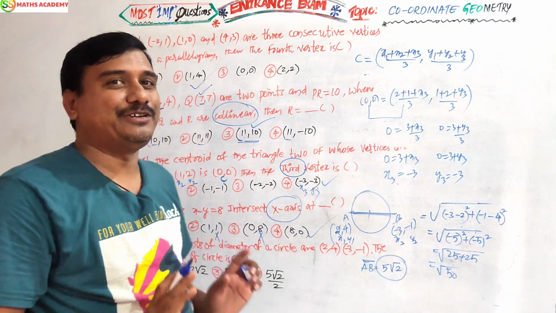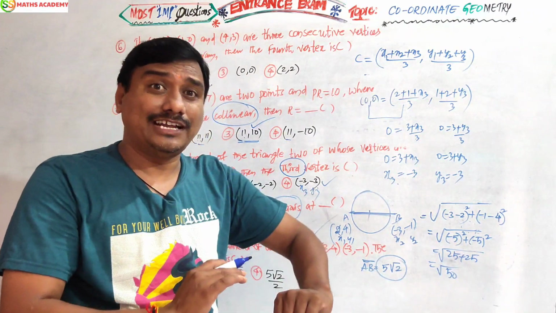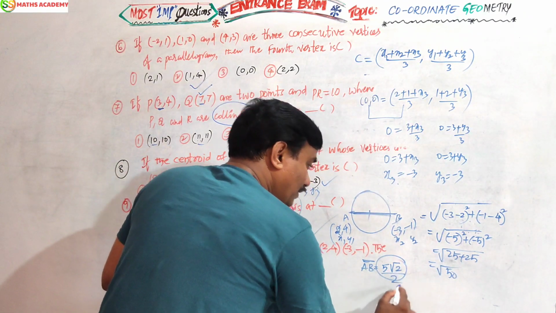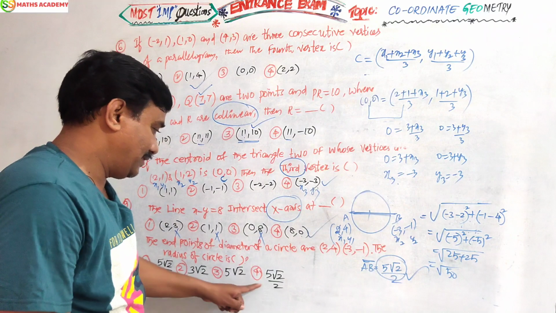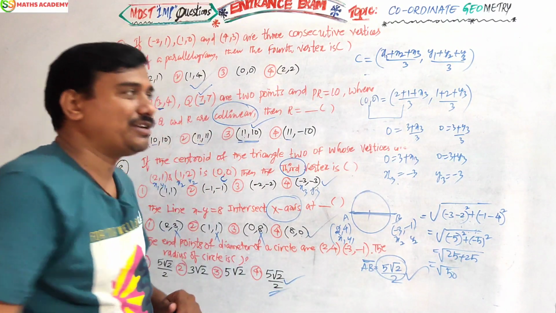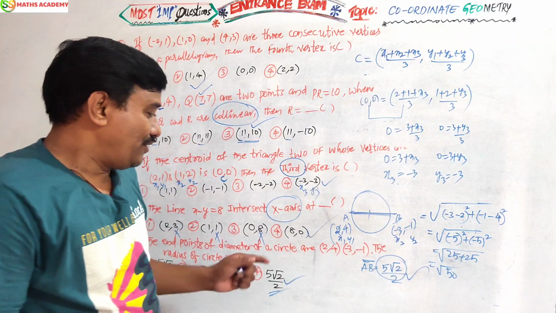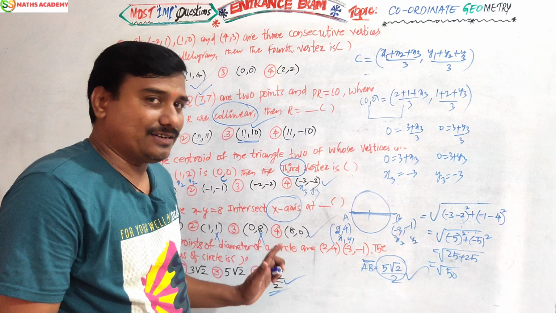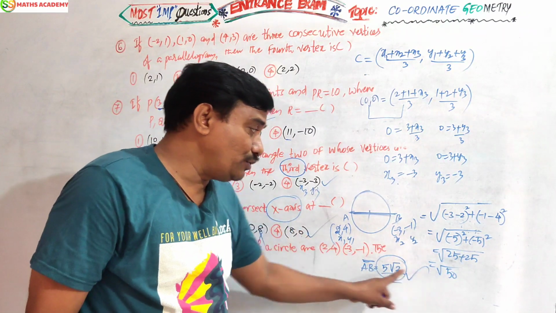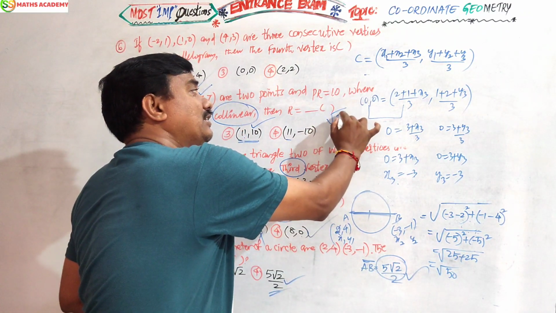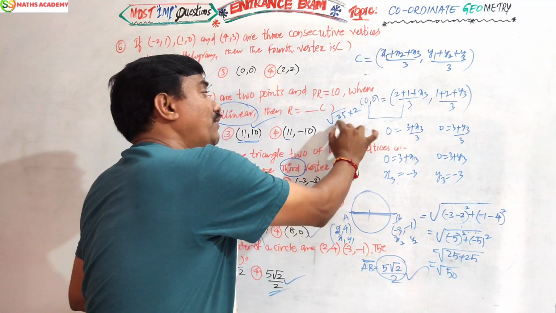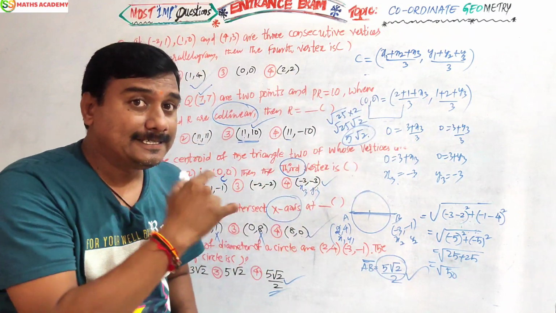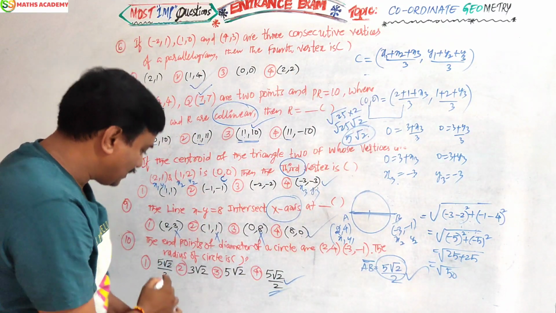He is not asking the diameter length. He is asking the radius, half of the diameter. What am I getting for the diameter? 5 root 2. So 5 root 2 by 2, half of it. This is your answer. How easy it is. Dividing by 2 gives the radius. 5 root 2 is nothing but the diameter. Remember, dear students, how did I get 5 root 2? Root 50 can be written as root 25 into root 2. Root 25 is 5, and root 2 stays, so 5 root 2. This is the diameter. By 2 will be the radius. He is asking for the radius here.